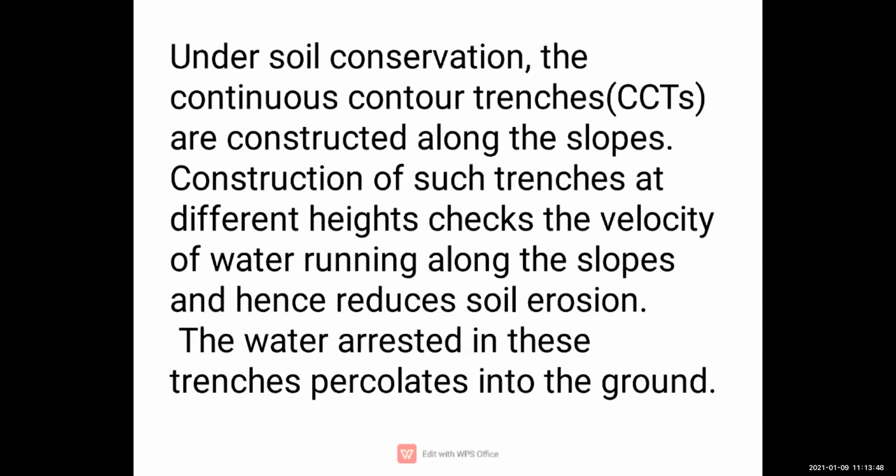So now see, children, such CCTs are constructed along the slopes, at different heights. Such trenches check the velocity of the running water along the slopes, and hence they reduce the soil erosion. The water arrested in these trenches percolates in the ground.